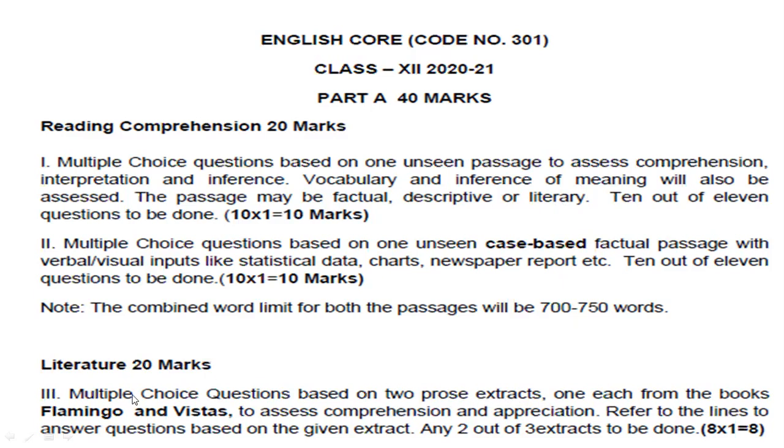So MCQs will be asked on two prose extracts, one each from the books, meaning one extract will be taken from the Flamingo book, and the second extract from the Vistas book. So two will be given to you there, to assess comprehension and appreciation, and to refer to the lines to answer questions based on the given extract.